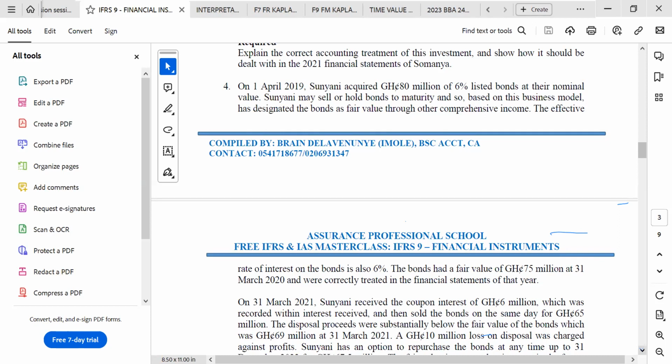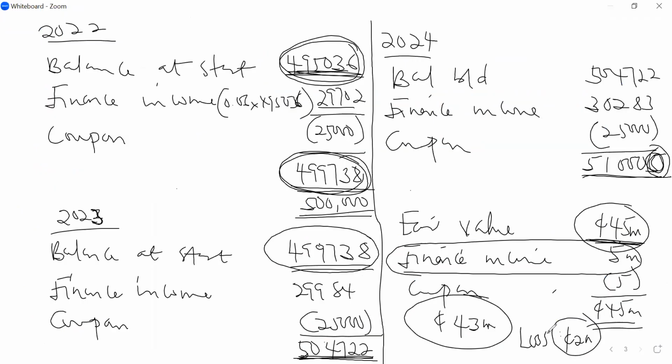The bond had a fair value of 75 million at 31 March 2020, and was correctly treated in the financial statement of that year. Okay, so let's now come here and do our workings. First, for you to be able to comment on the accounting treatment done by them, you first have to get your figures right before you can discuss the issues.